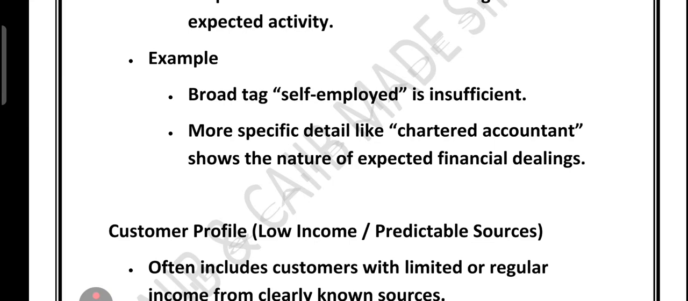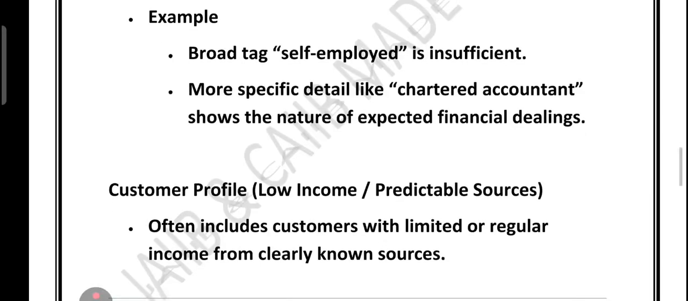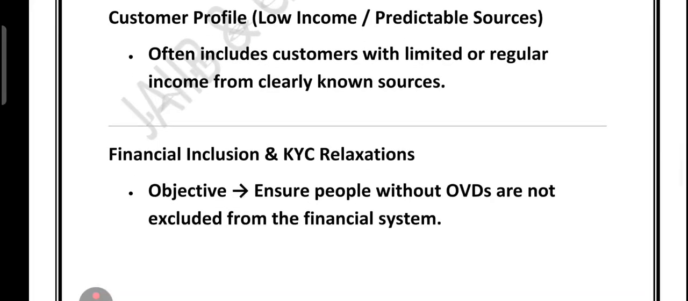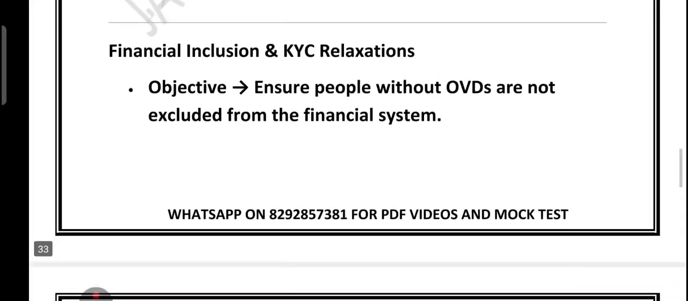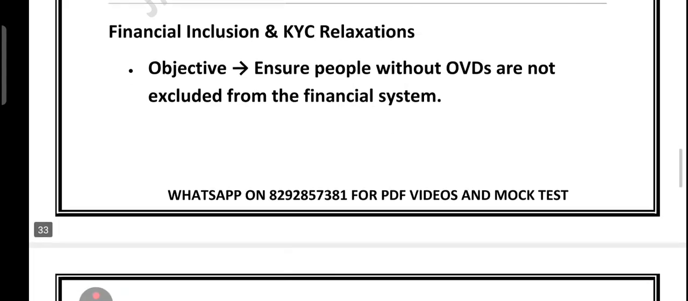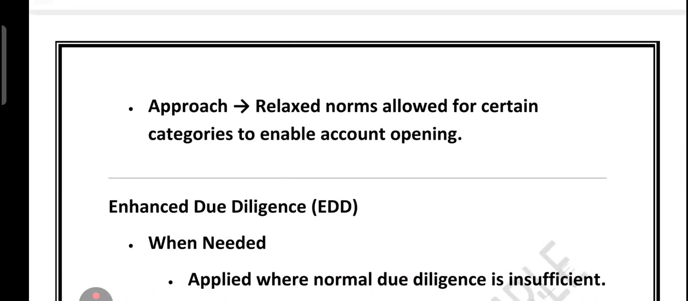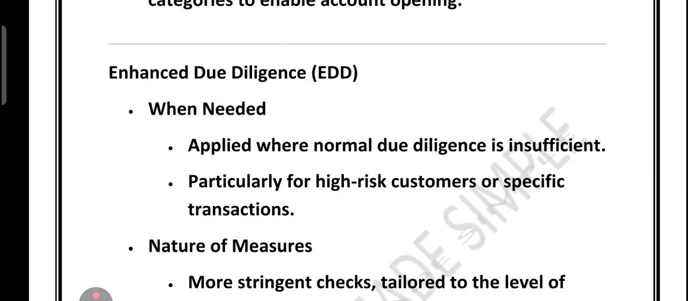So BDD is the normal due diligence, EDD is the enhanced due diligence. BDD is the normal check, EDD is the enhanced check, right? Now if we talk about customer profiling, it includes customers with limited or regular income from a clearly known source. What are the financial inclusion KYC relaxations? The objective is to ensure people without OVD are not excluded from the financial system. The approach used is to relax norms for certain categories to enable account opening.